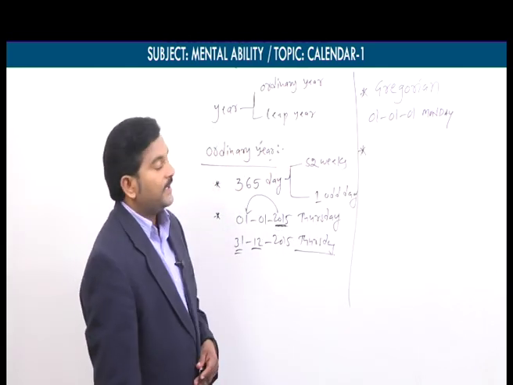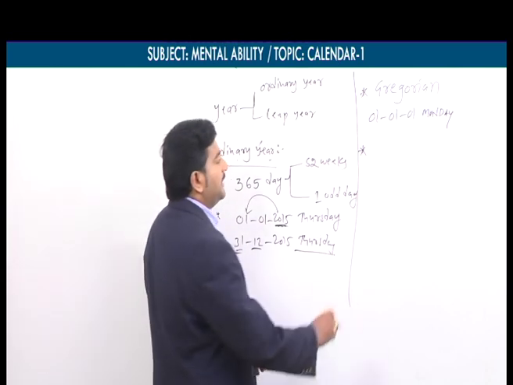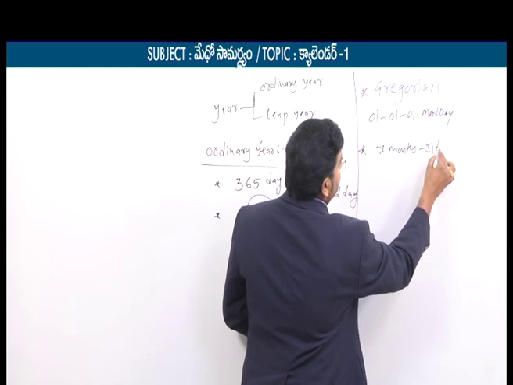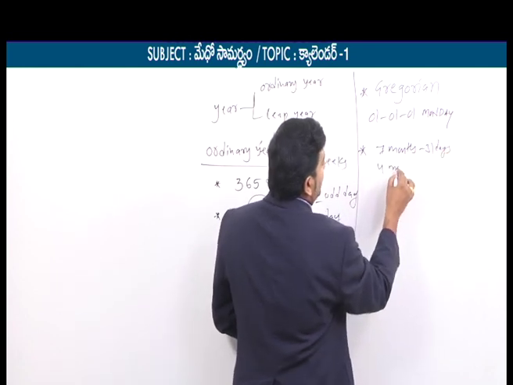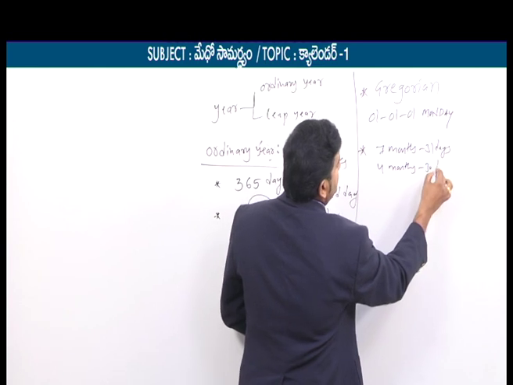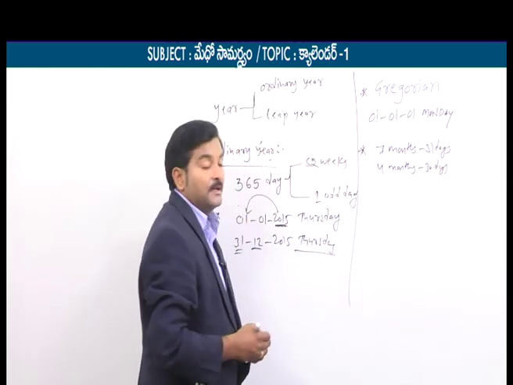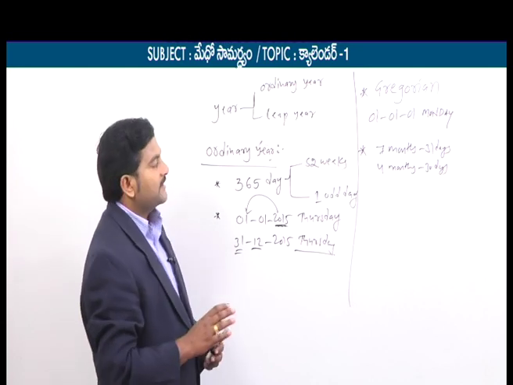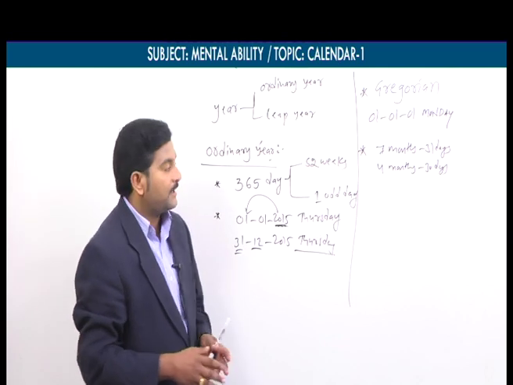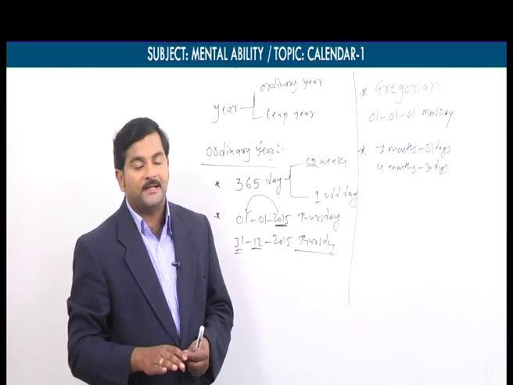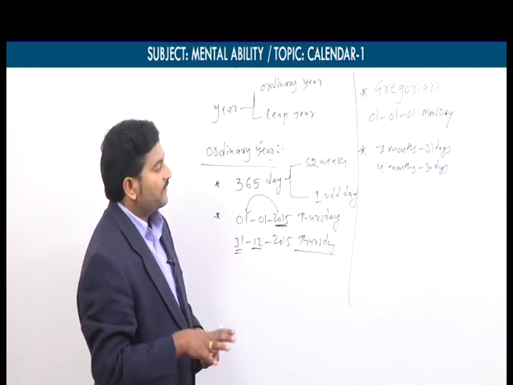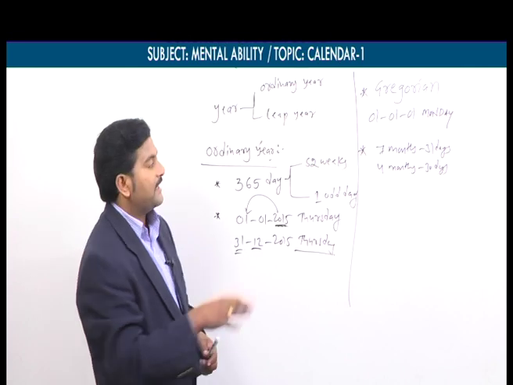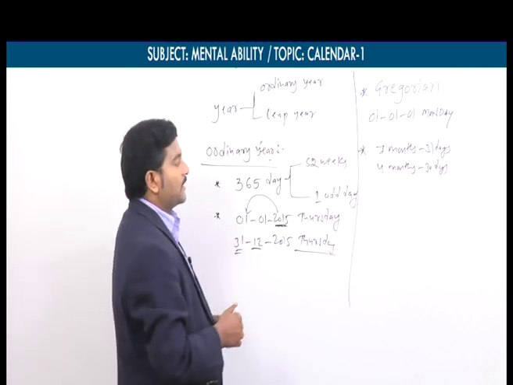Usually in any year, 7 months are having 31 days and 4 months are having only 30 days. We know already we are having a total of 12 months. Out of 12 months, whether it is a leap year or a non-leap year, 7 months are having 31 days and 4 months are having only 30 days. The remaining month, February, if it is a leap year, we are having 29 days. If it is a non-leap year, we are having only 28 days. That is about one point.